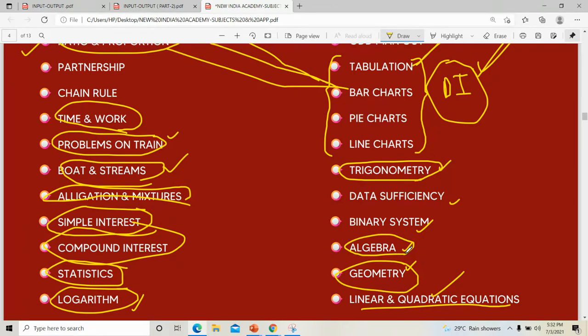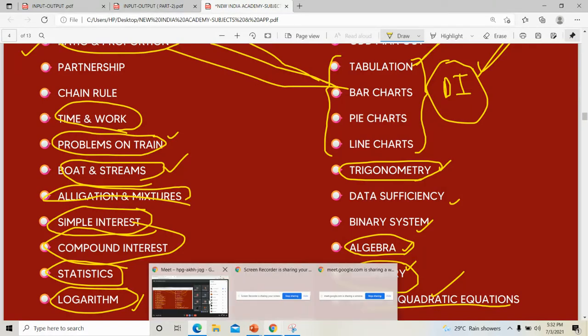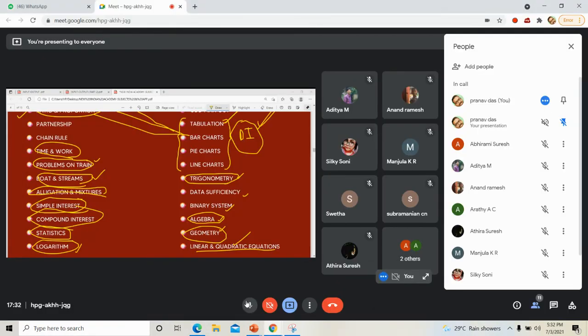What about geometry? What is the meaning of that? Geometry. You studied it in lower classes, we all studied it in lower classes. Geometry: drawings related to triangle, circle, etc. We drew several centroids, everything during our early classes, right?